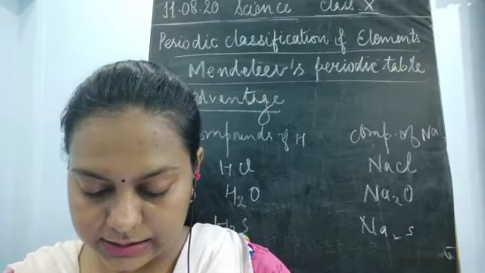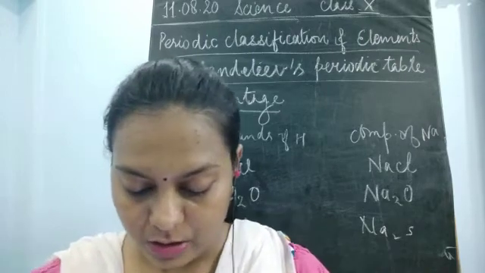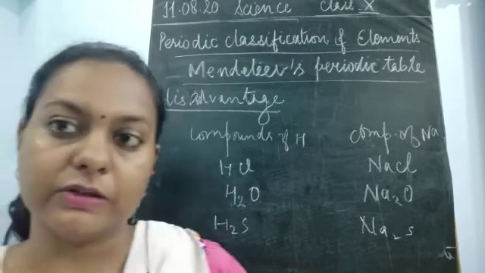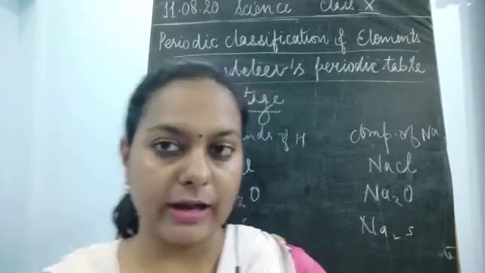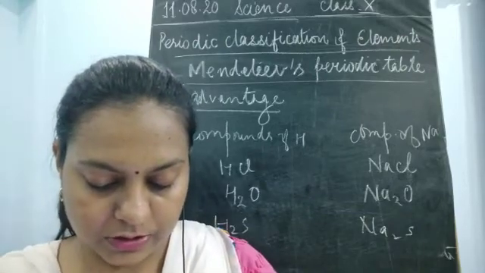Next, on the other hand, just like halogens, hydrogen also exists as a diatomic molecule, and it could combine with the metals and the non-metals to form covalent compounds. So hydrogen was also able to form covalent compounds because of the sharing of electrons. Now certainly there was no fixed position given to hydrogen.